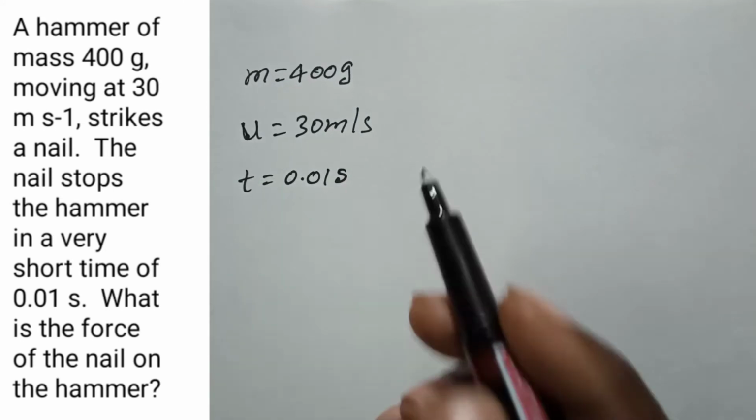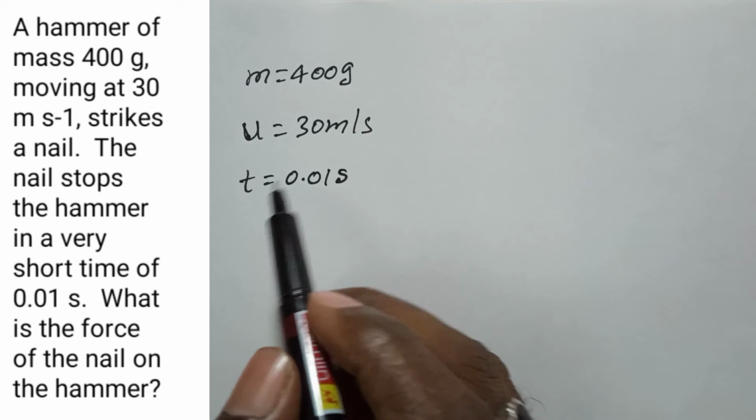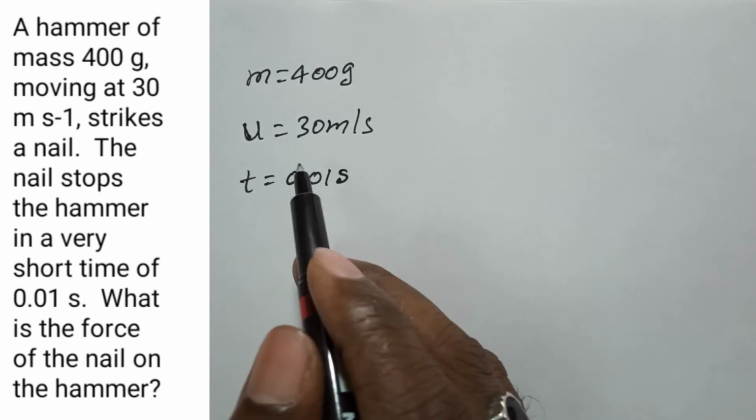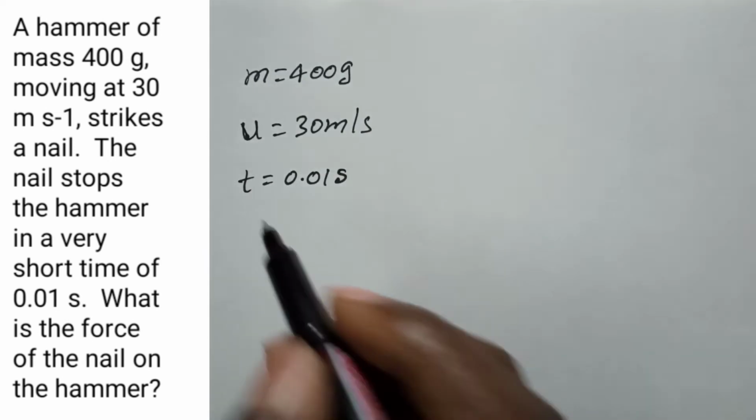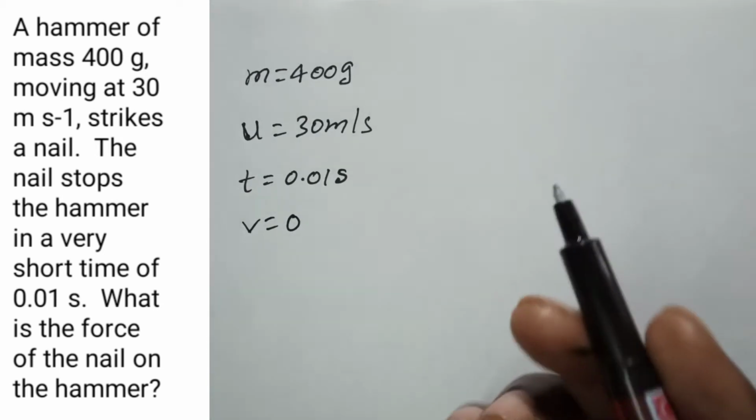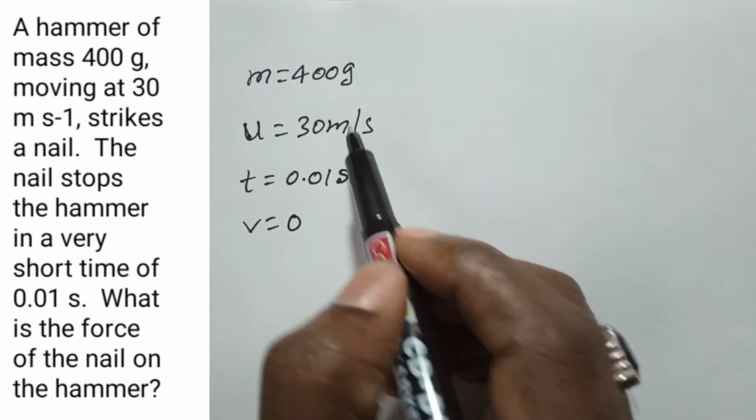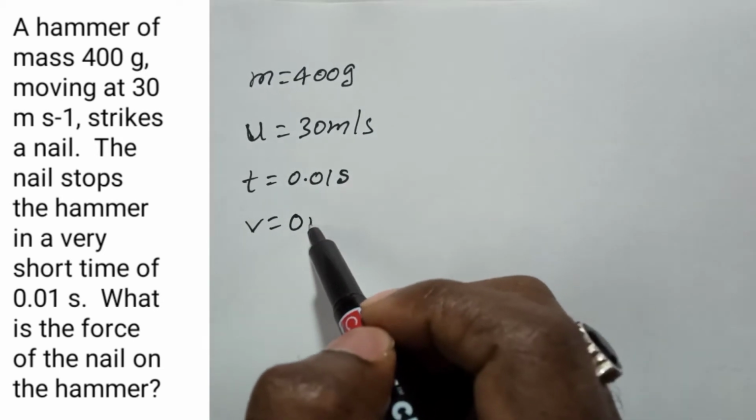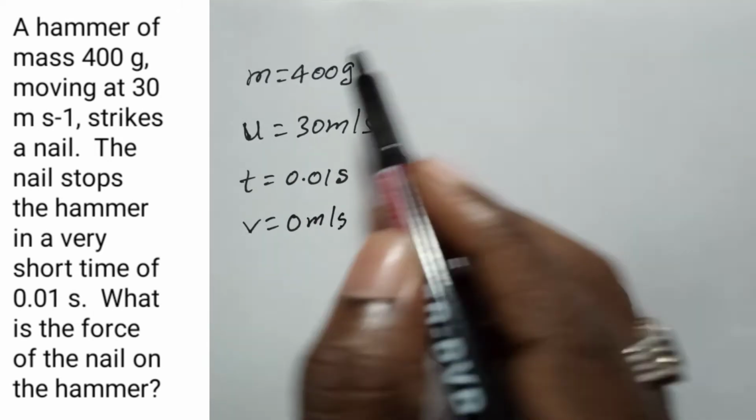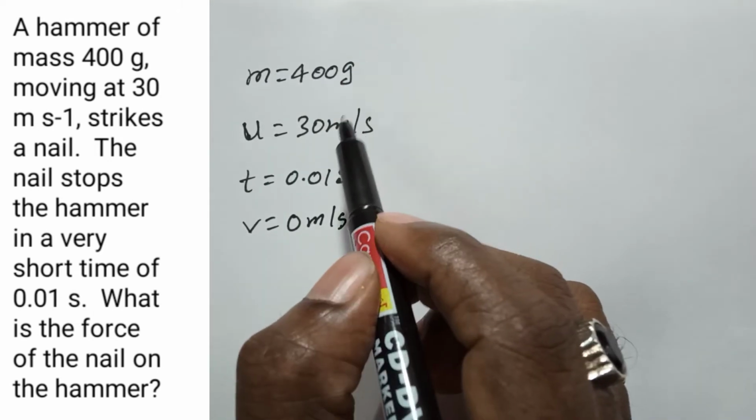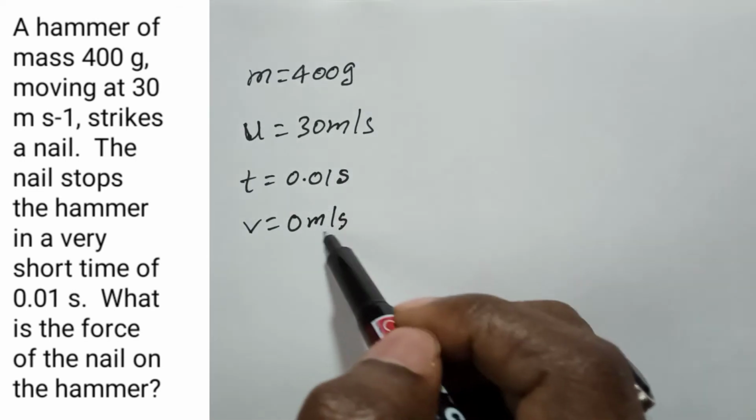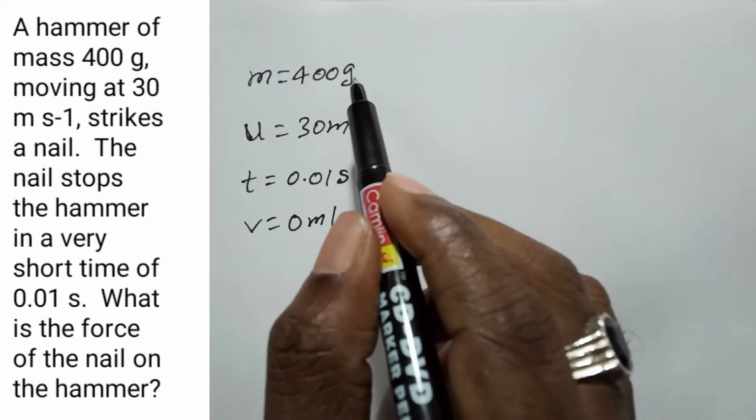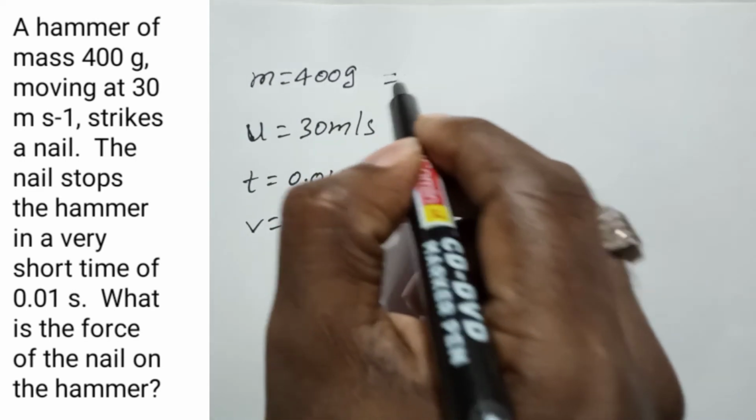So for that, finally the hammer is going to be stopped by the nail. So the final velocity for the hammer is 0, v equal to 0. Here 400 grams, meter per second, seconds, and we can take it as meter per second. So these three values are in the same system, but this one is in a different system, that is grams in the CGS system.